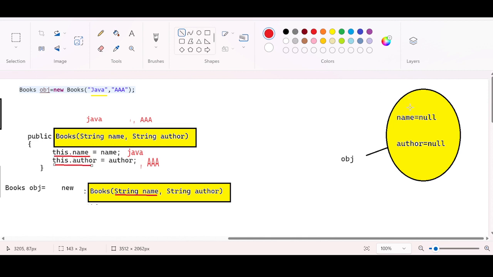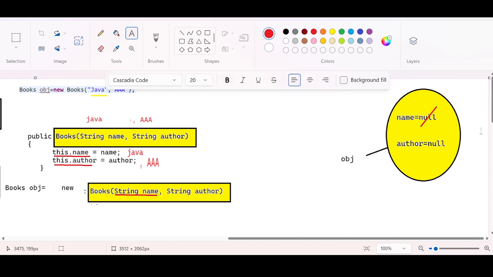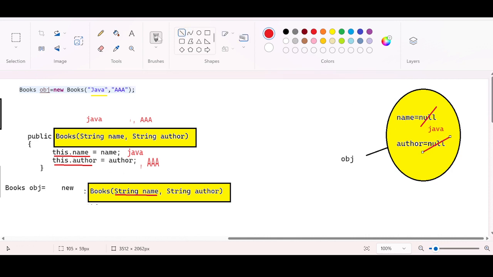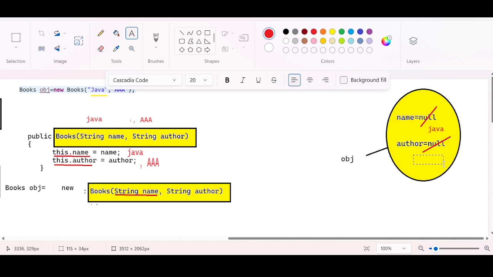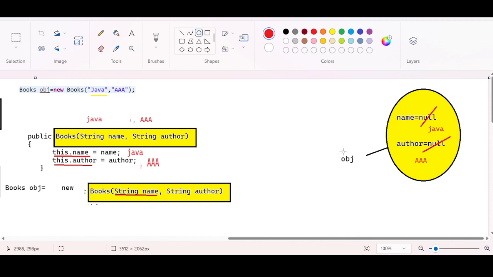The value null for name will be replaced by Java, and the value null for author will be replaced by AAA. Now obj1 is storing the real-time values: name equal to Java, author equal to AAA. We achieved this by using this constructor.